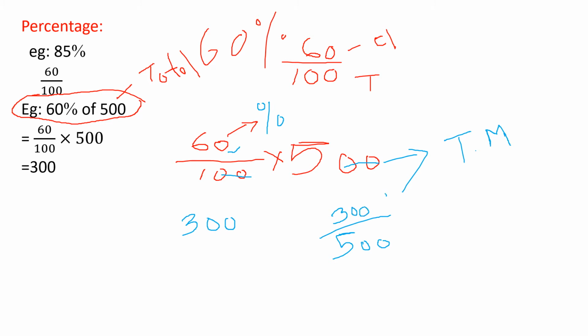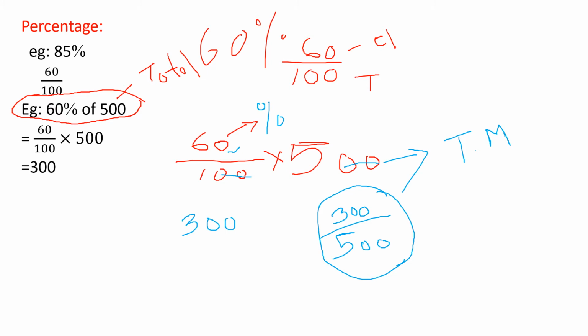So total is 500. You have got 300. For this only I said you got 60 percentage of marks. So you know how to calculate now, right? 60 percentage of 500. The total mark was 500, and I'm saying you got 60 percentage.